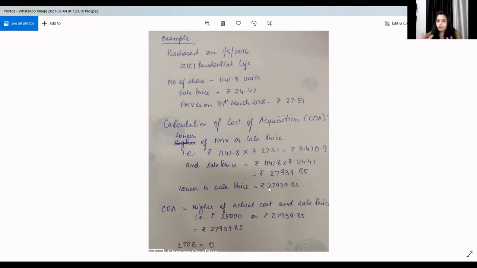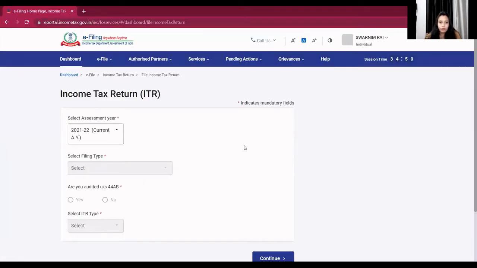Nowadays, the statement of capital gain of equity shares or mutual fund contains the fair market value also as on 31st January 2018. Now we will see how to fill the particular schedule in ITR 2.